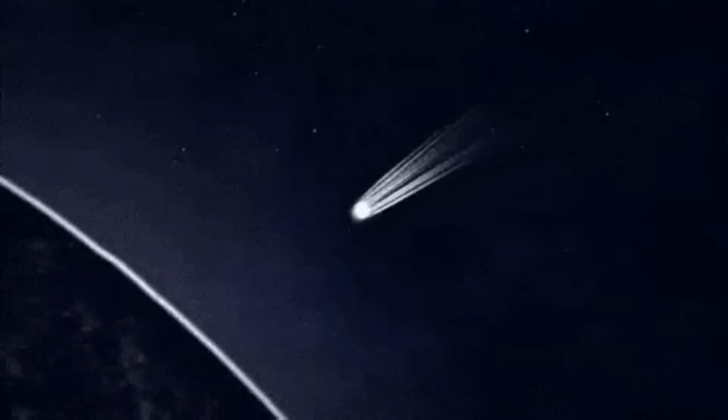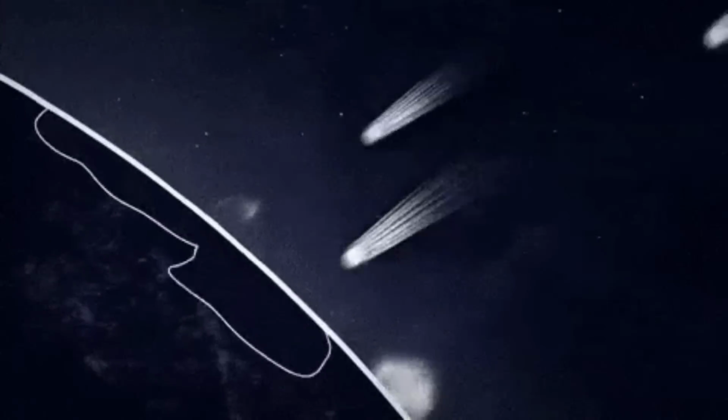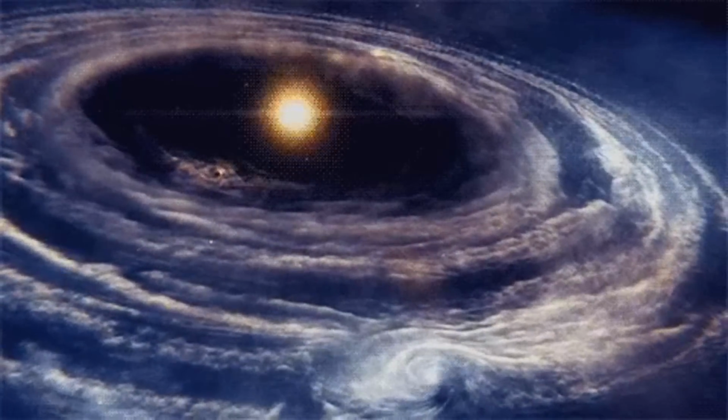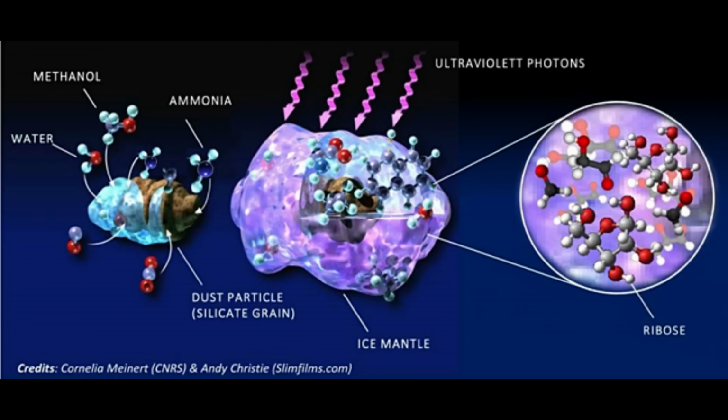Another theory is that more elusive compounds like ribose were made in outer space on comets. A team of scientists in 2016 were able to create ribose among many other sugars under similar conditions to when the solar system was first formed by taking simple ice samples, ammonia, and methanol, then irradiating them with UV light.